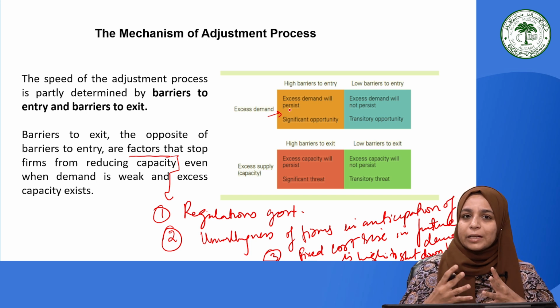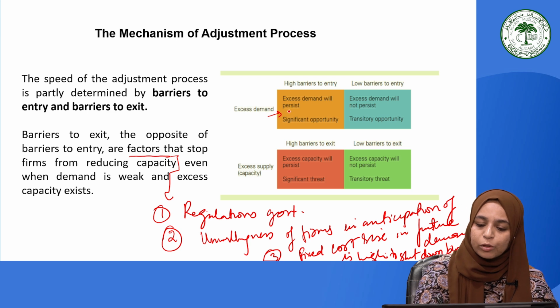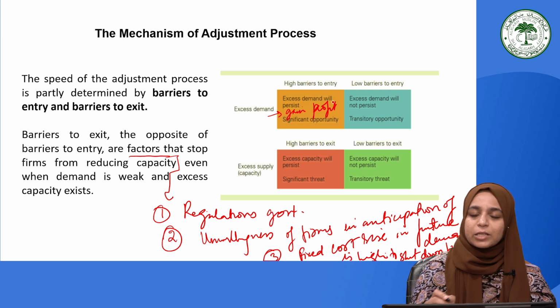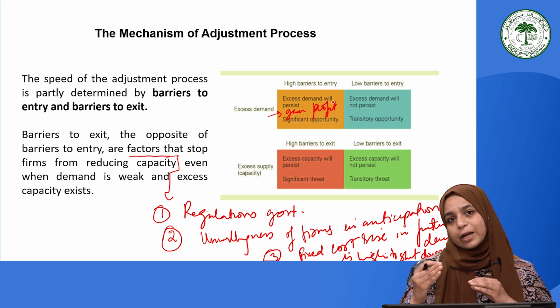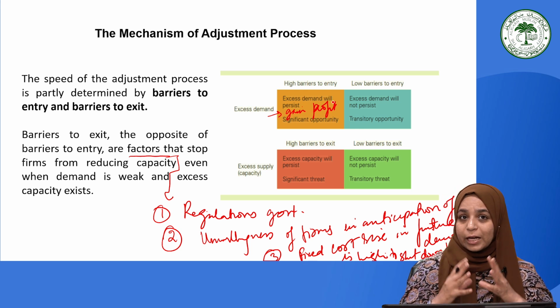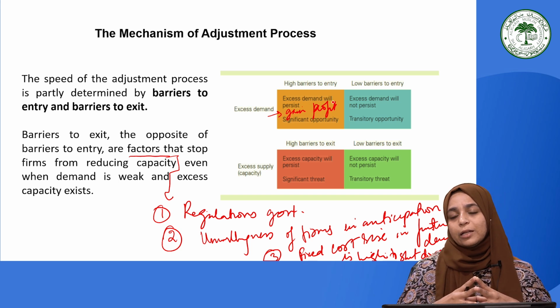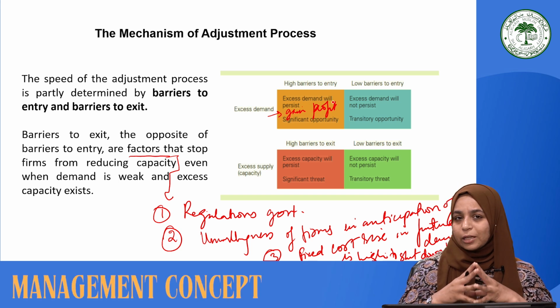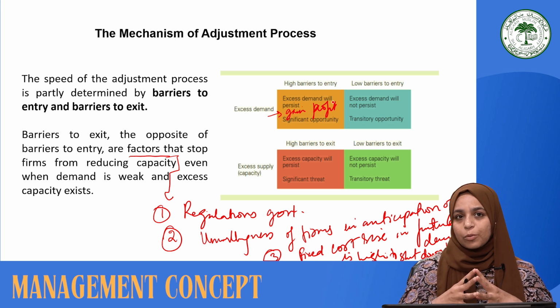Herein the firms are in a better position to exploit this situation in their favor and gain more profit, because the competitiveness is reduced since the entry barriers are very high and demand is too high. So to serve the growing demand, a firm can consider this an opportunity in its favor and make more profit by utilizing it.